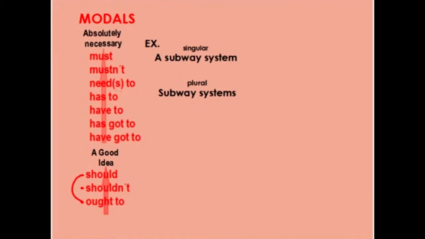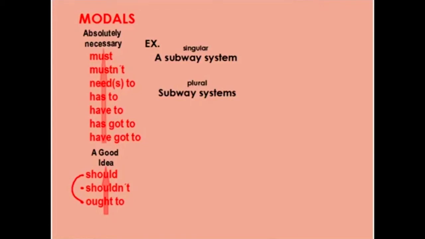Notice my only modals using to are with need to, has to, have to, has got to, have got to, and down here with ought to. My other modals, for example, must and mustn't, or should and shouldn't, those don't use to. So do not use to with those modals. Okay.